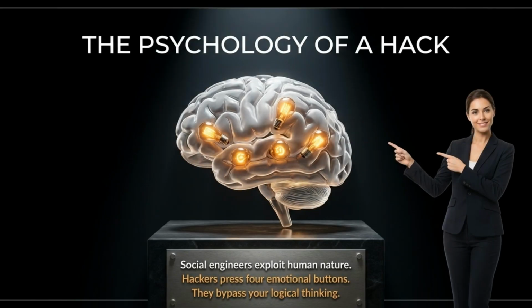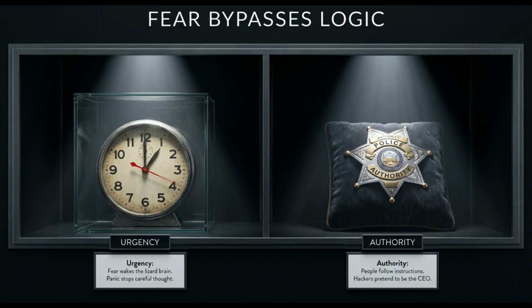Social engineers exploit human nature and press 4 emotional buttons. They bypass your logical thinking. Fear bypasses logic. Urgency wakes the lizard brain, causing panic and stopping careful thought. Authority makes people follow instructions. Hackers often pretend to be a CEO or someone in charge.